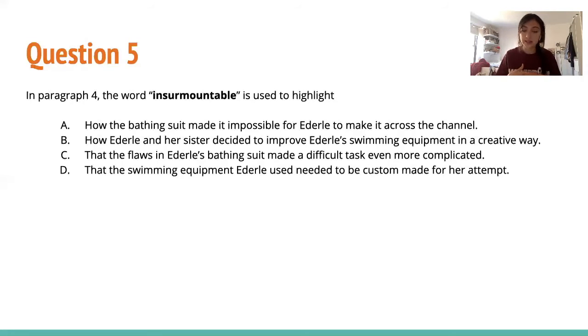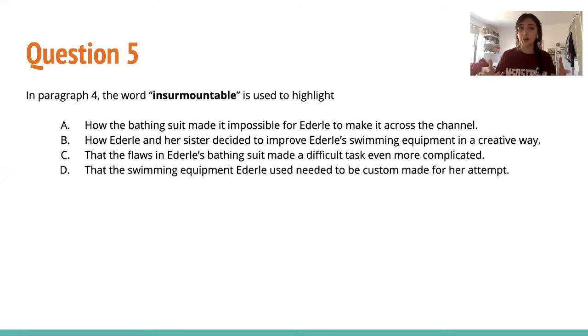And in paragraph 4, the sentence that uses insurmountable talks about the swimsuit that she wore the first time around when she failed. So it said that the swimsuit had stretched out, filling with water and creating drag, making an already challenging task almost insurmountable. So this swimsuit was really bad quality for the challenge, and it made it really hard for her to complete this challenge and to successfully swim across, which maybe is the reason why she failed.